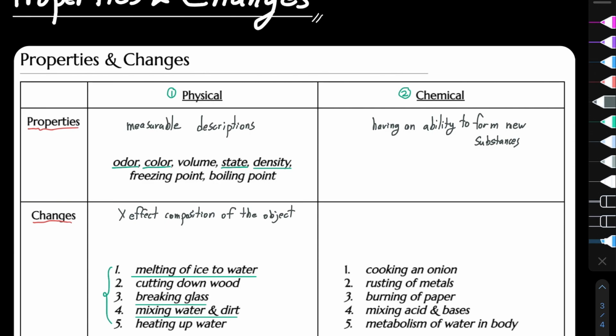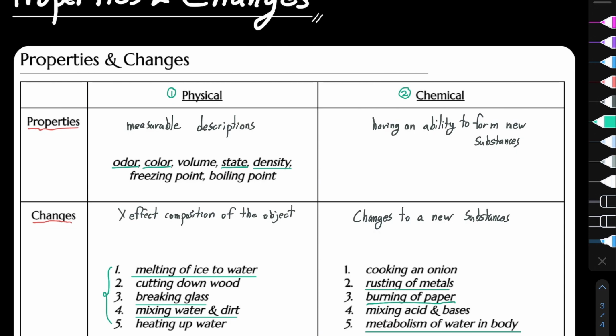On the other hand, chemical changes change the substance of an object to a new substance. So, for example, some examples can be rusting of metal, or burning of paper or wood, or metabolism of water in our body. So basically, what happens to water when it enters our metabolic system in our body.